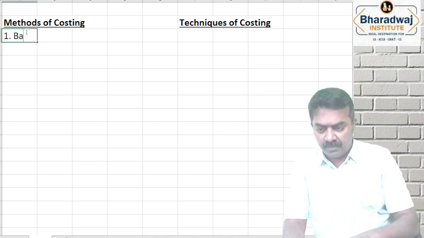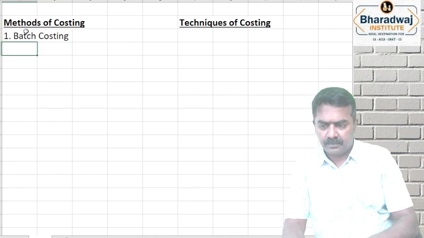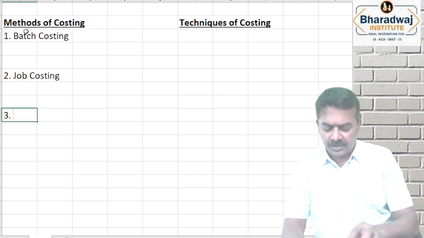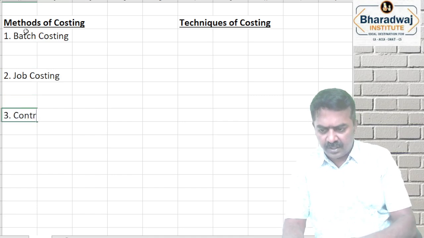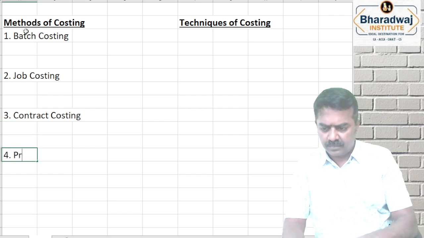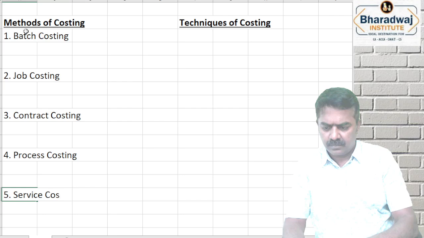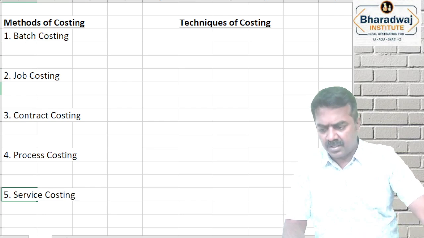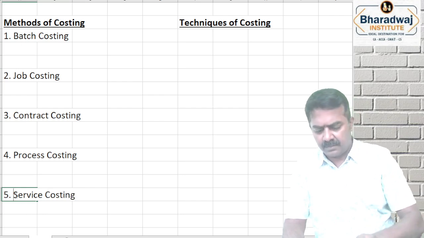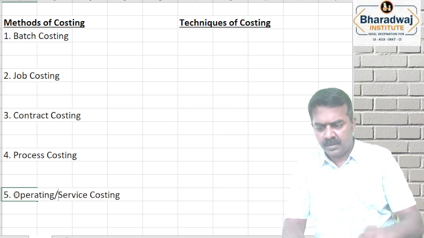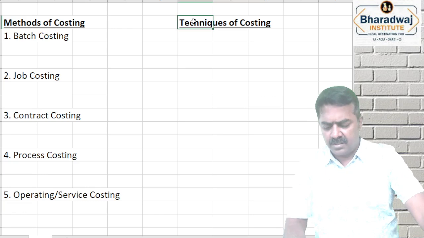One is batch costing. Second is job costing. Third one is contract costing. It is known as operating costing or service costing.